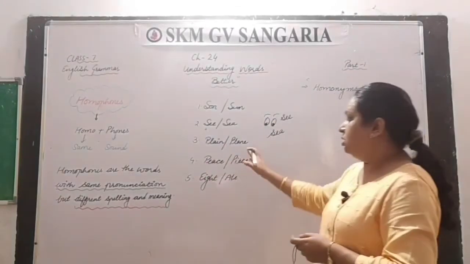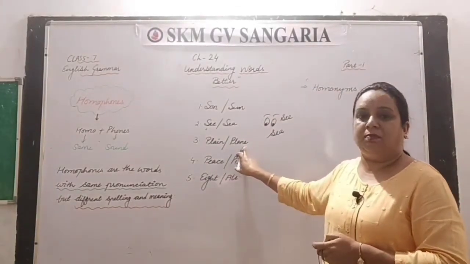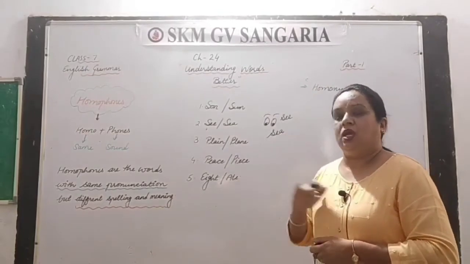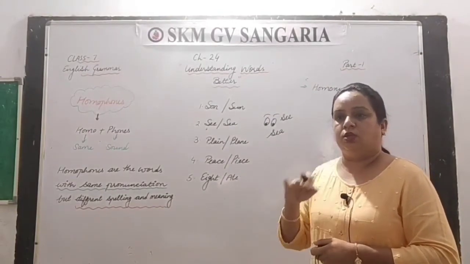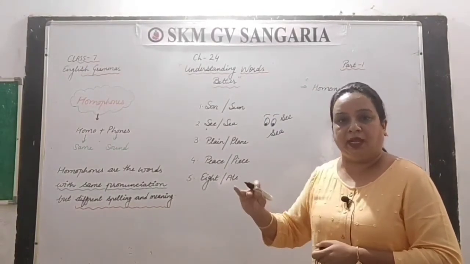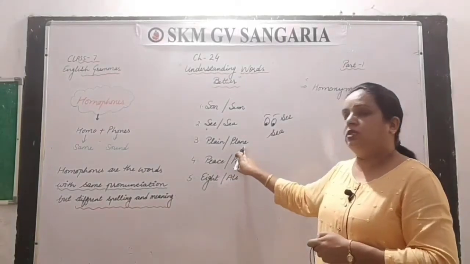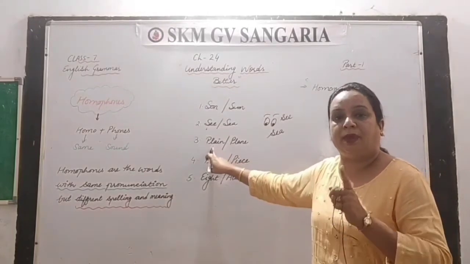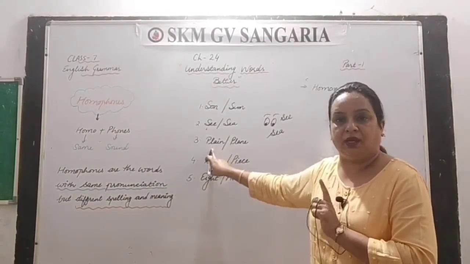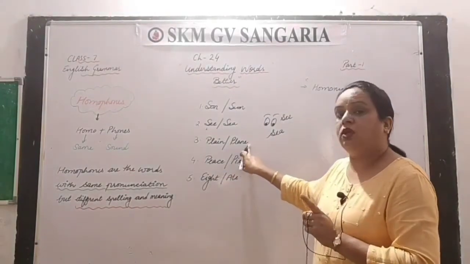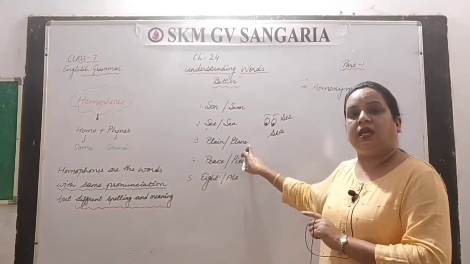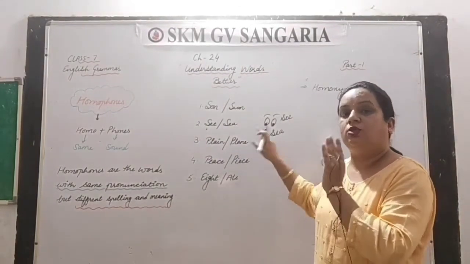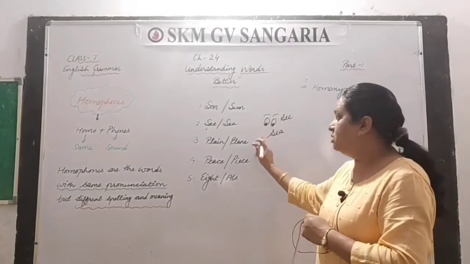Clear? Next one is plain, P-L-A-I-N. Plain is a plain area without any ups and downs. Like Rajasthan is a plain area. And the second one is plane, P-L-A-N-E, that is an aeroplane.